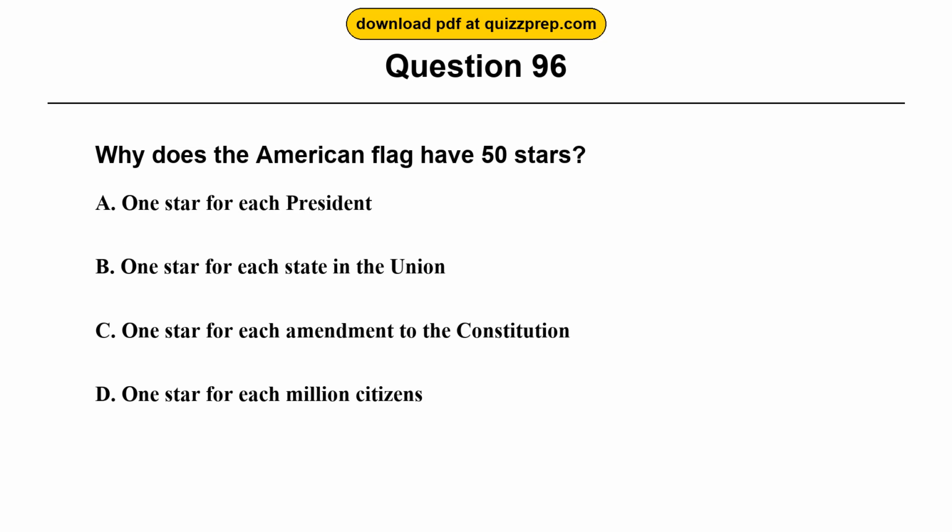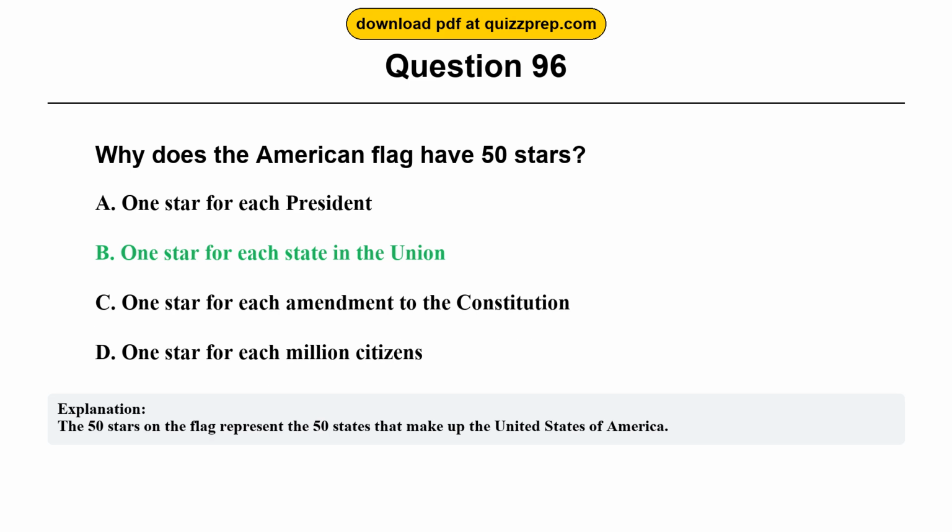Question 96. Why does the American flag have 50 stars? Option A, 1 star for each president. Option B, 1 star for each state in the Union. Option C, 1 star for each amendment to the Constitution. Option D, 1 star for each million citizens. The correct answer is option B, 1 star for each state in the Union. The 50 stars on the flag represent the 50 states that make up the United States of America.